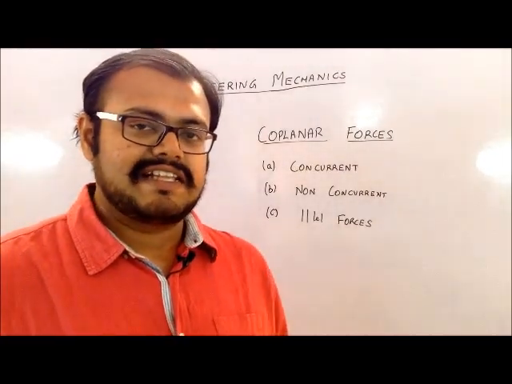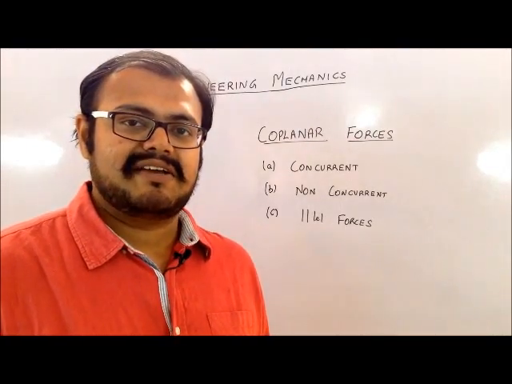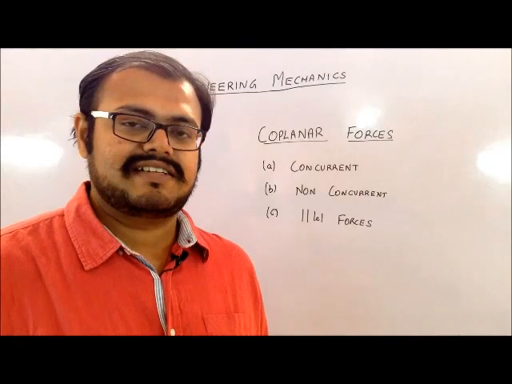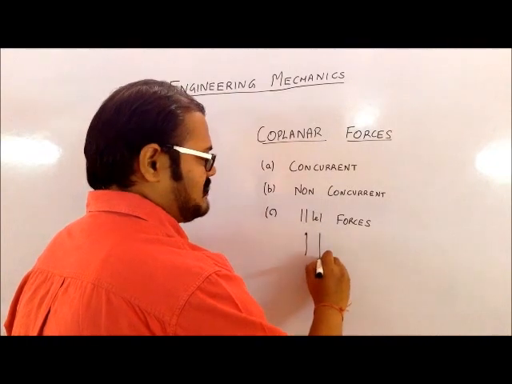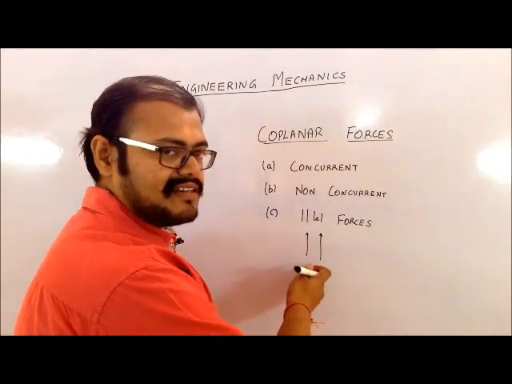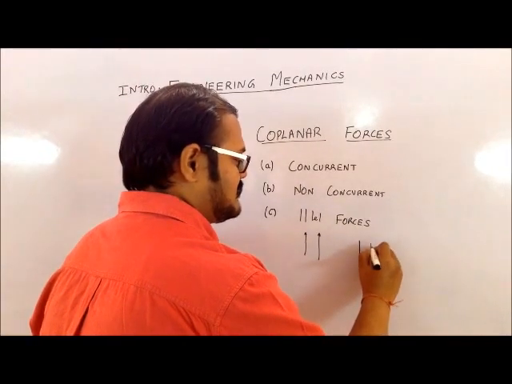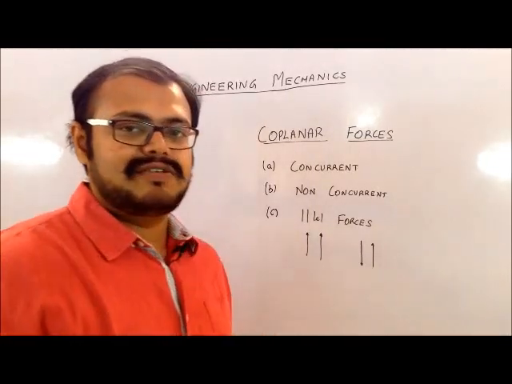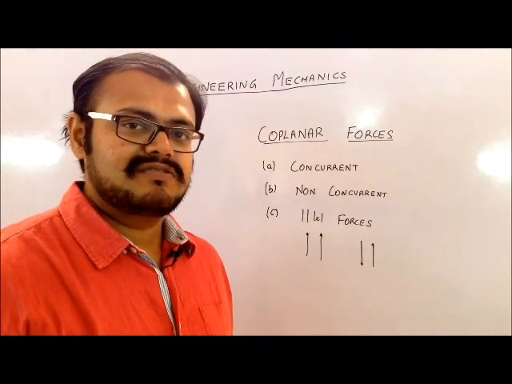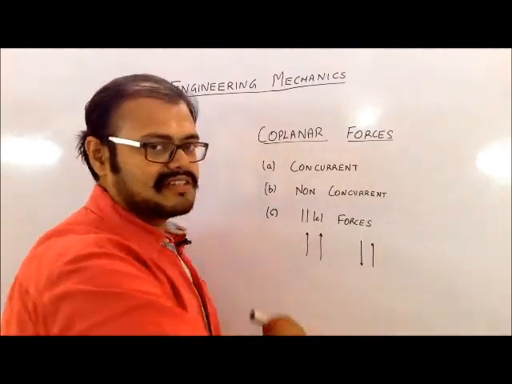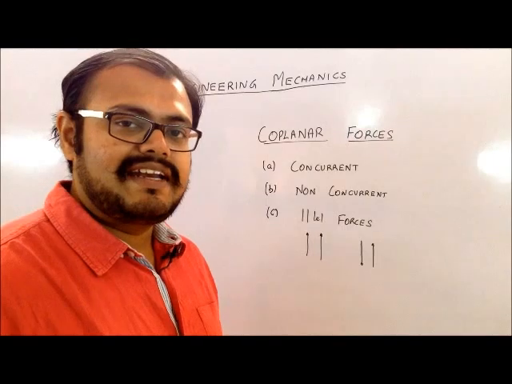The third type is the parallel force system. Parallel means the forces are parallel to each other, they are not meeting at any point and not intersecting anywhere. Parallel force systems can be of 2 types. If the forces are in the same direction and parallel to each other, that becomes one type of parallel force system. The other is one in which the forces are parallel to each other but their directions are opposite to each other. That becomes another set of parallel forces. This first set is called like parallel forces, and the other set is called unlike parallel forces.